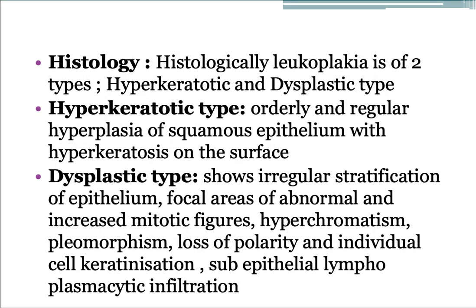Histologically, leukoplakia is of two types, hyperkeratotic type and dysplastic type. Hyperkeratotic type shows an orderly and regular hyperplasia of the squamous epithelium with hyperkeratosis over the surface. In the dysplastic type, it shows irregular stratification of the epithelium with focal areas of abnormal and increased mitotic figures, hyperchromatism, pleomorphism, loss of polarity, and individual cell keratinization with lymphoplasmacytic infiltration beneath the epithelium.